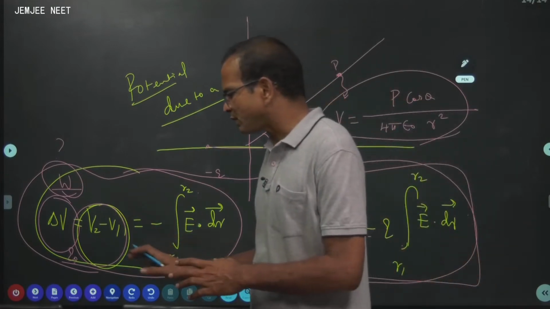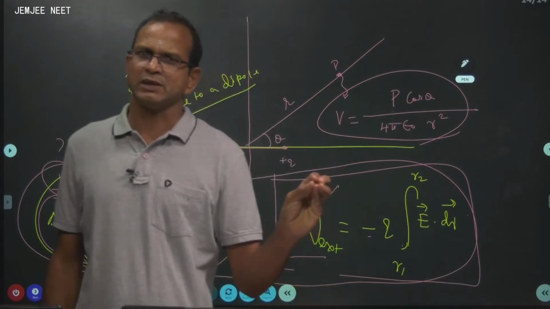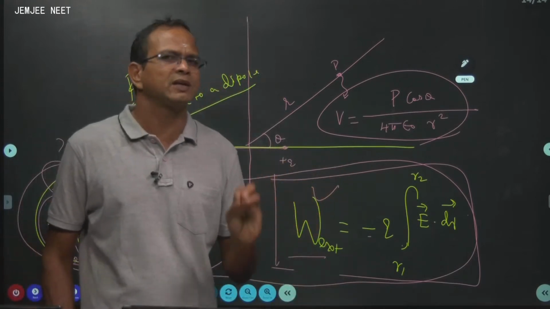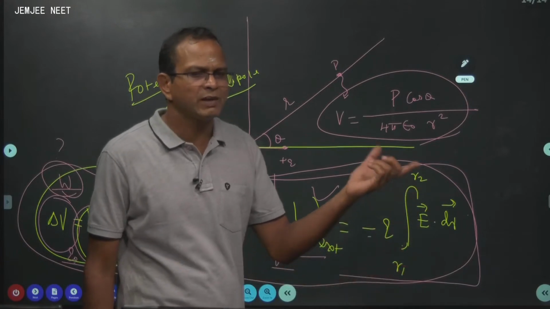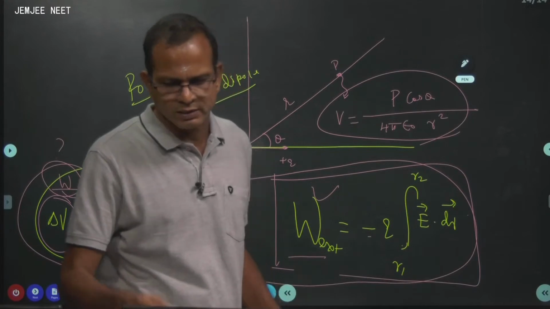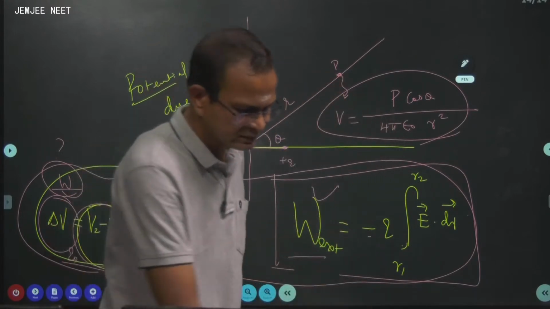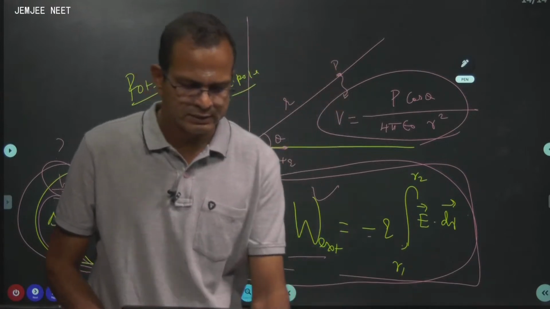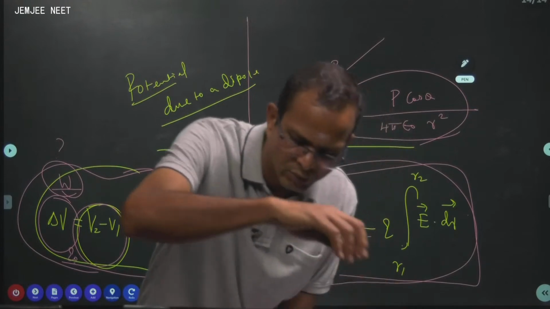So now we know the potential. What do you mean by potential? Potential is work done by the external agency per unit charge. There is often confusion here about whether it is work done by the external agency or by the system, but do not get confused. It is always work done by the external agency. Is it clear? Come on, tell me yes.